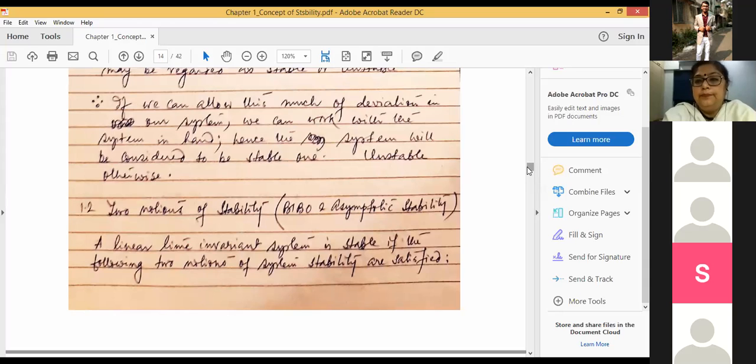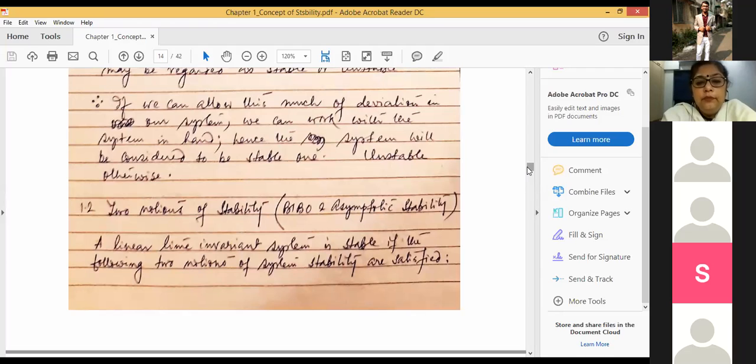And if the input to the system is bounded and the output of the system is unbounded, obviously the system is not stable, right? So this notion of stability is, if an input is bounded, then for a stable system the output will be bounded. This notion of stability is known as bounded input, bounded output stability. And what is asymptotic stability? Bounded input, bounded output stability, or this notion of stability, is applicable for a forced system.